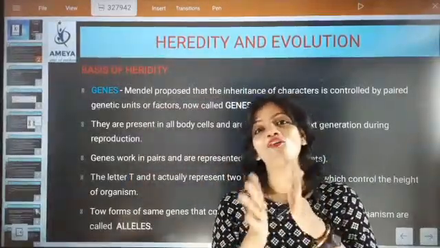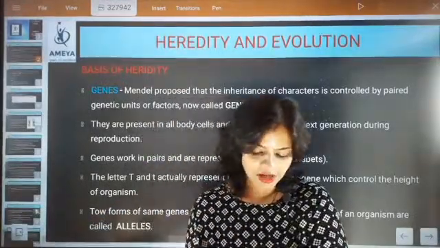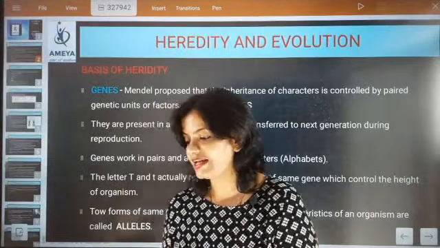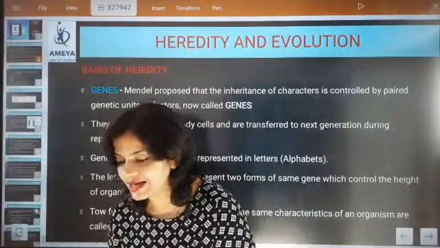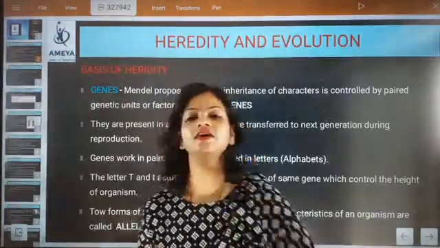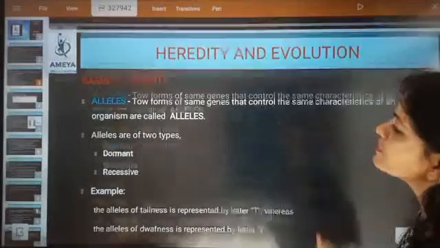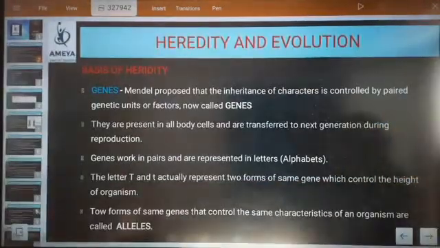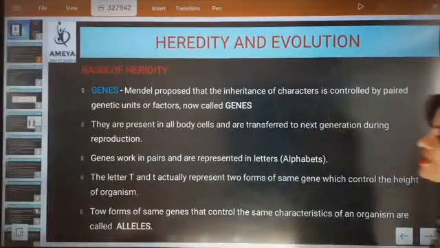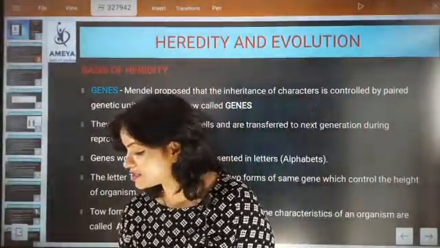Tomorrow in offline class we will be doing a high five. They will be called alleles. The two forms of the same gene that control the same characteristic of an organism are called alleles.